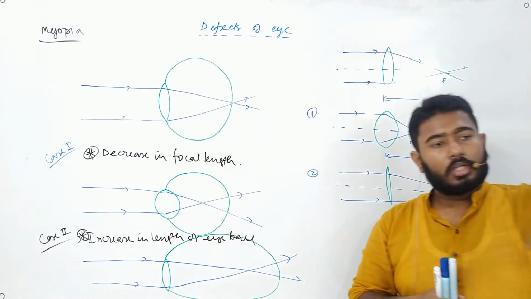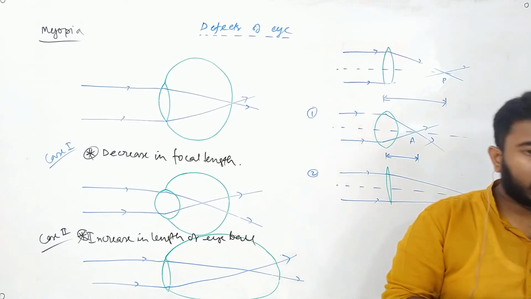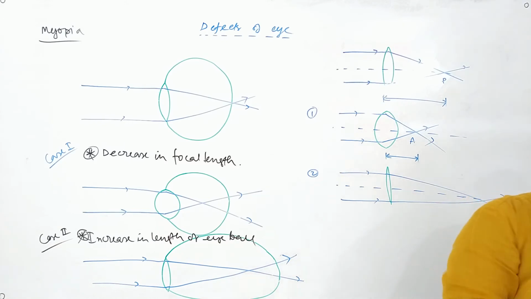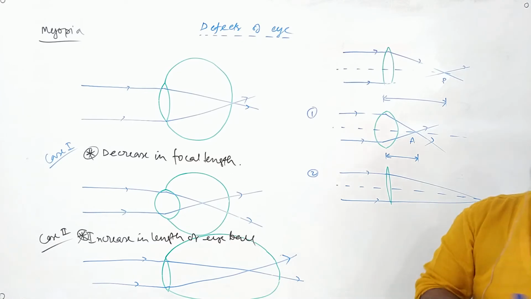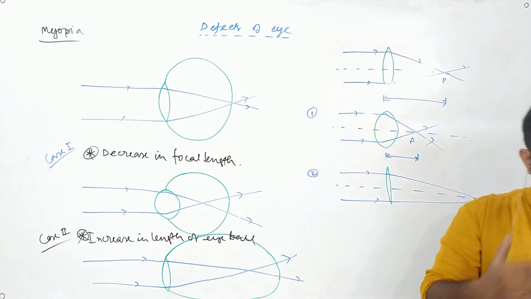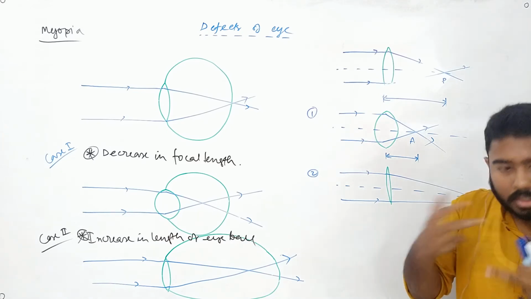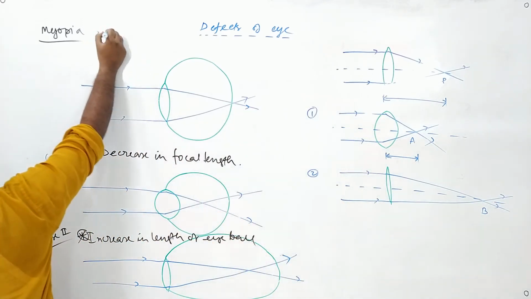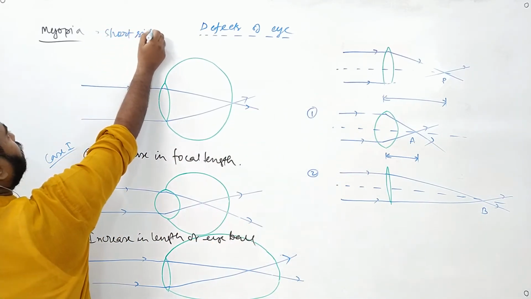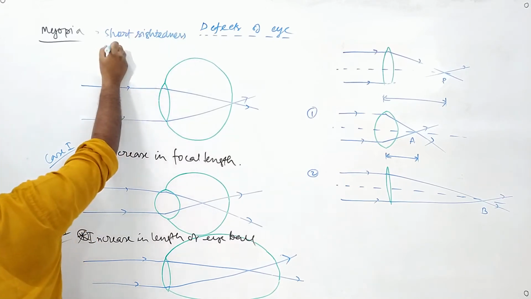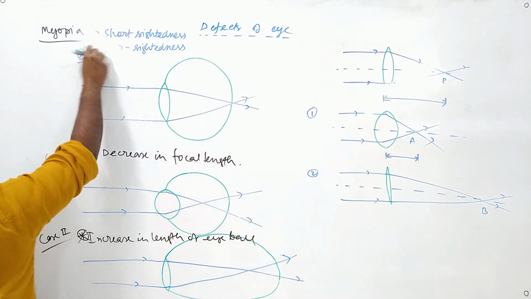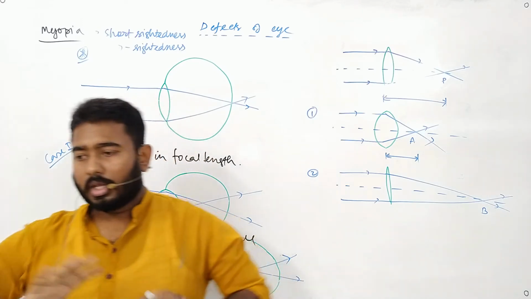I cannot identify that Rumi ma'am is sitting there because I have myopia, but I can identify the color and the structure of the webcam. So anything which is closer to me can be identified easily, but further away from me cannot be identified. So in myopia we can see near objects, we have a short sight. Therefore myopia is also known as short sightedness or near sightedness. Am I clear with the concepts? So we have completed myopia.